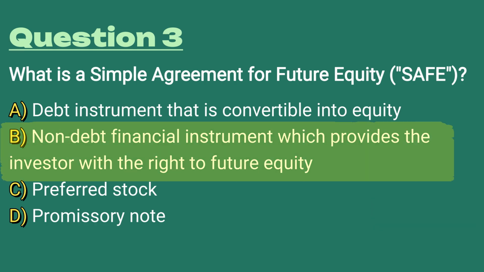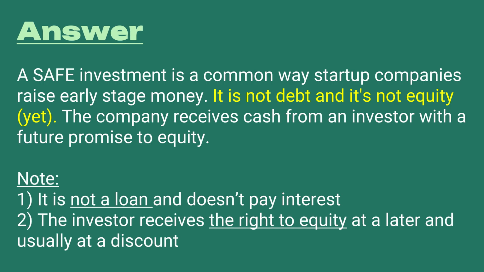The answer is B, a non-debt financial instrument which provides the investor with the right to future equity. A SAFE investment is a common way for startup companies to raise early stage money. It is not debt and it's not equity yet. The company receives cash from an investor with a future promise of equity. The key ingredients are that it is not a loan and it doesn't pay interest, and the investor receives the right to equity at a later date, and it's usually going to be at a discount.